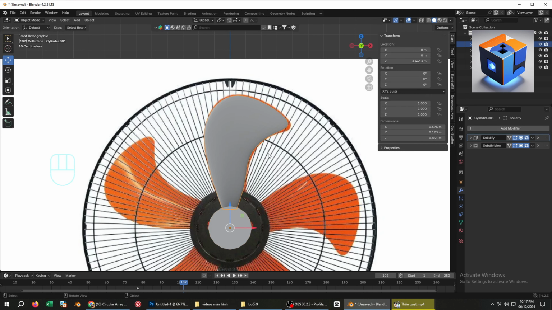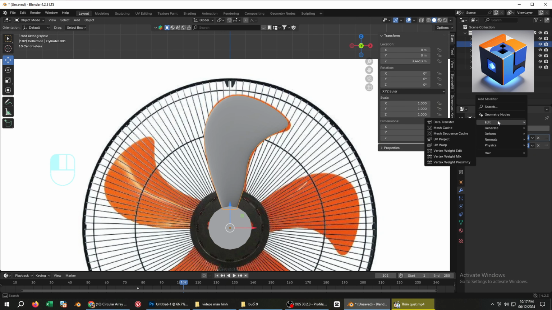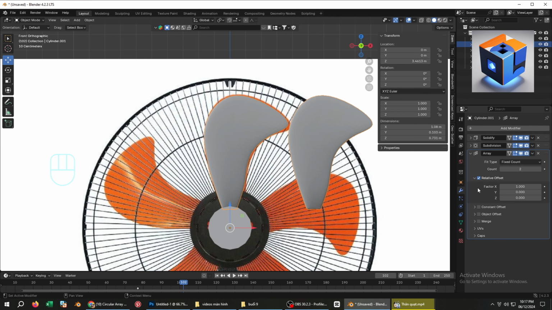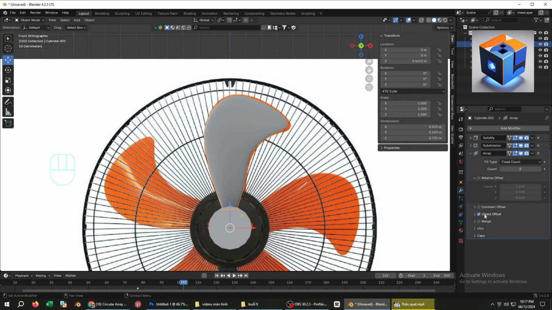Select the fan blade object. Go to Add Modifier. And choose Array Modifier. Set Object Offset and select the cylinder as the reference object for rotation. Enter the number of fan blades you want to create.